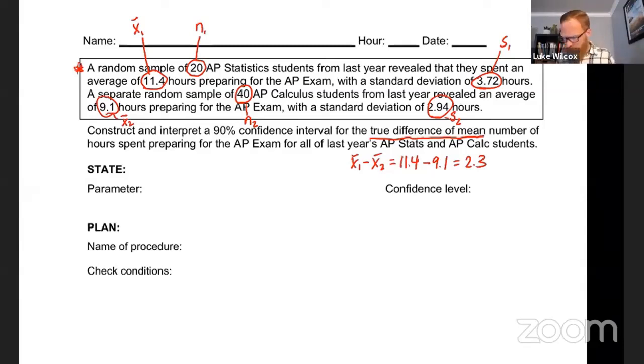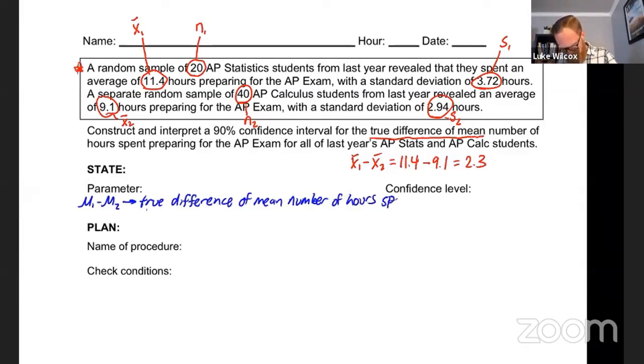So the parameter we're trying to estimate this time is the true difference in means, mu1 minus mu2. So I'm going to call that the true difference of mean number of hours spent preparing for the AP exam.